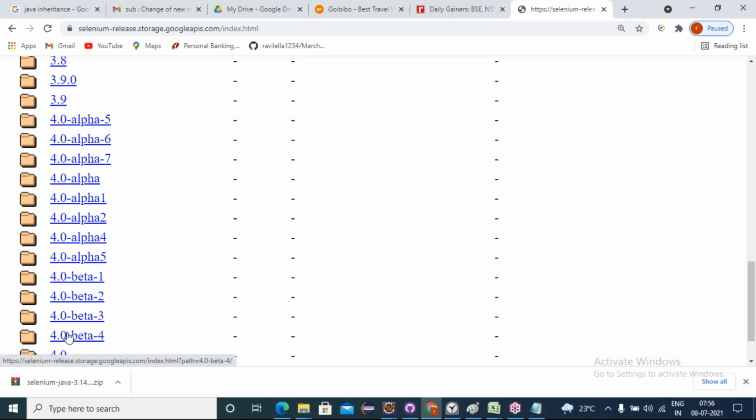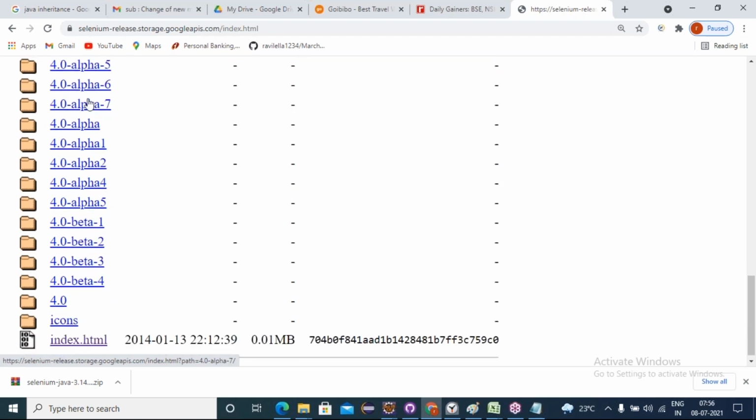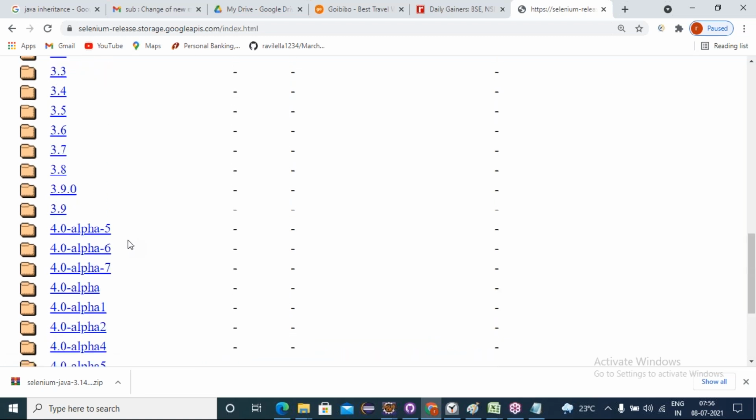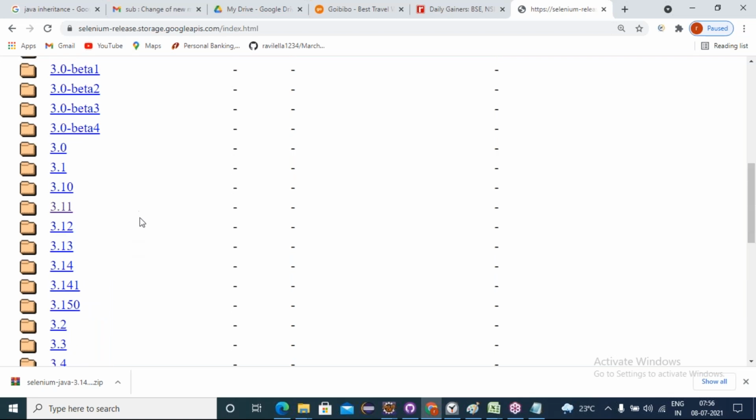Here we can see 4.0 alpha 1 to alpha 7, and beta 1 to beta 4. WebDriver 4 is not yet stable, so we go with WebDriver 3 only, friends. Suppose I want WebDriver 3, I want 3.11. Just click on version 3.11.